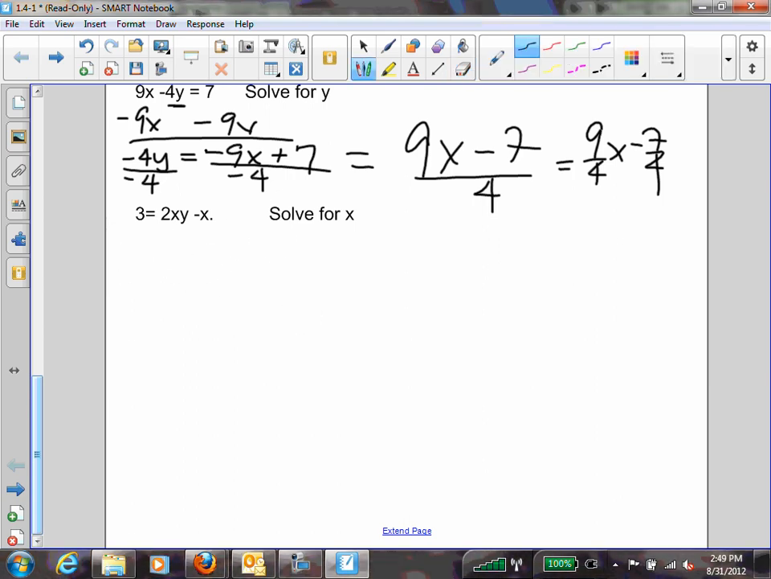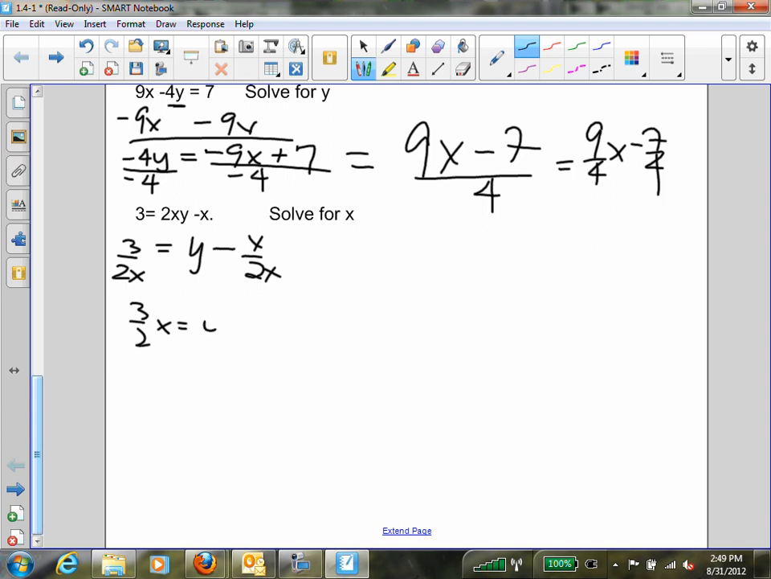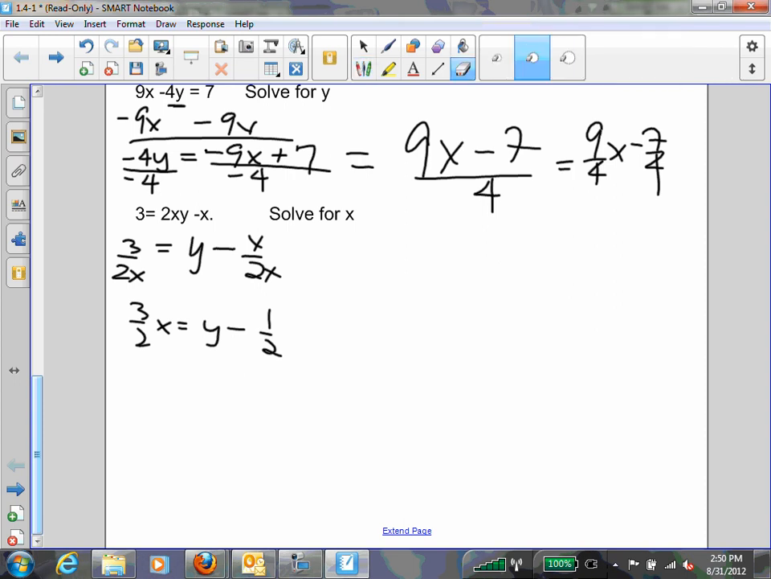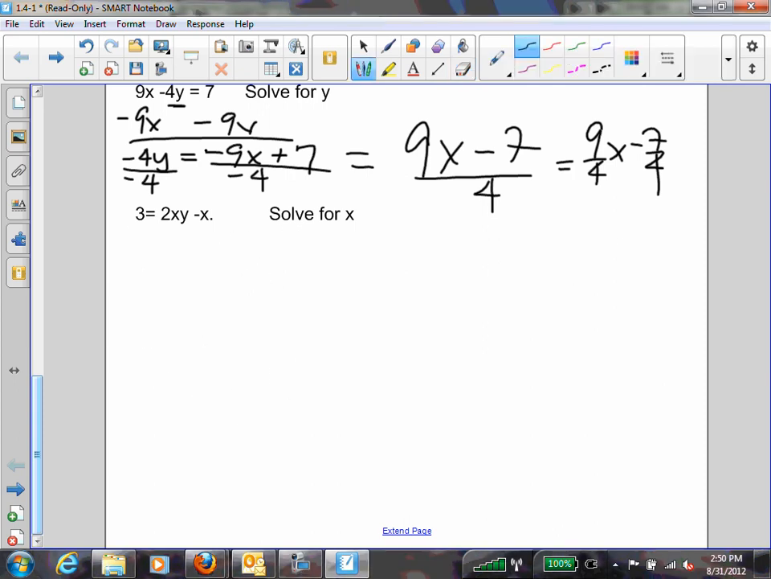If I divide by 2x, that would give me 3 over 2x is equal to y minus x over 2x, right? So then I get 3 halves x equals y minus 1 over 2. Oh, that's a little bit more doable, right? Would you agree? But I don't like that way either, really. That's a mess. Isolate it. It's got to appear once.